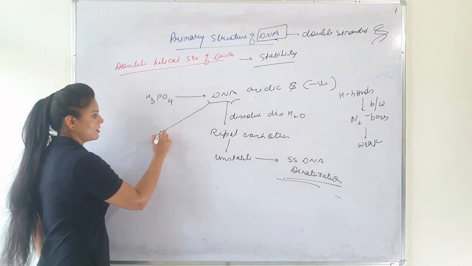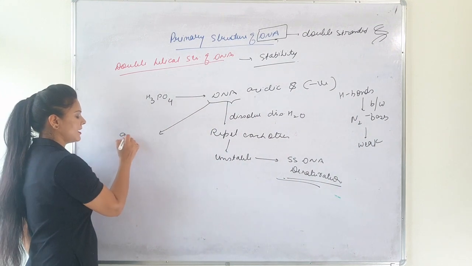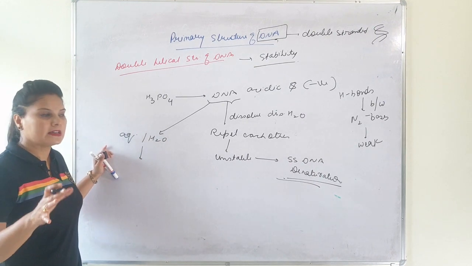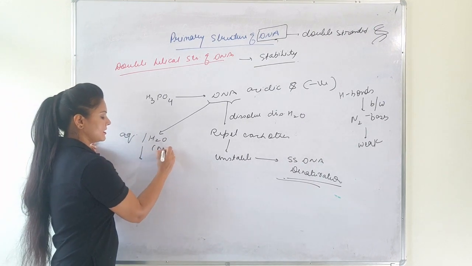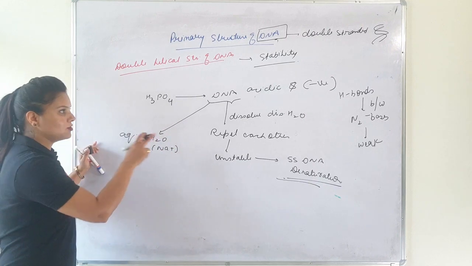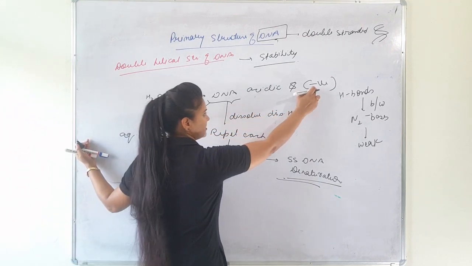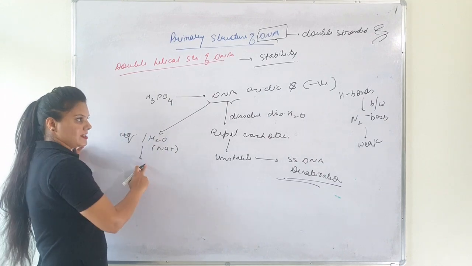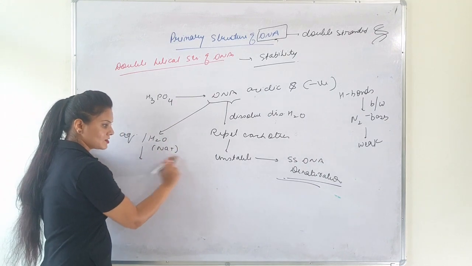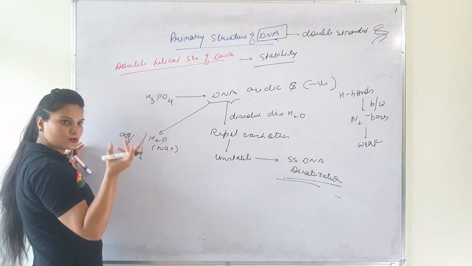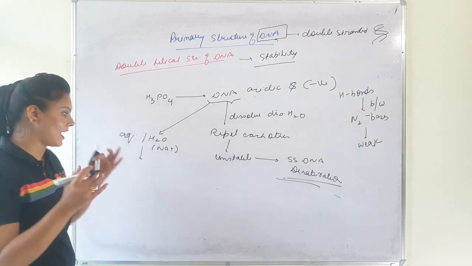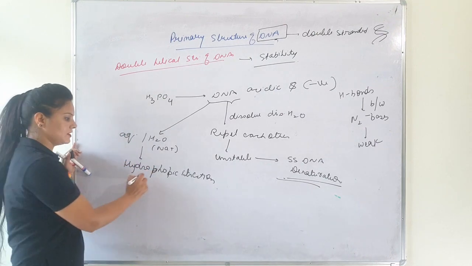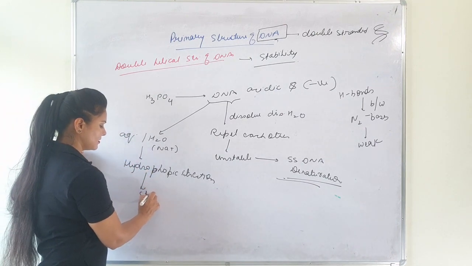And when the same DNA molecule is dissolved in an aqueous medium or normal water, the ions present in the water, which are basically sodium ions, neutralize the negative charge given by phosphoric acid to the DNA. So due to the neutralization of the negative charge by these sodium ions, the two polynucleotides are attached by hydrophobic interaction, and due to this, in an aqueous medium DNA remains stable.